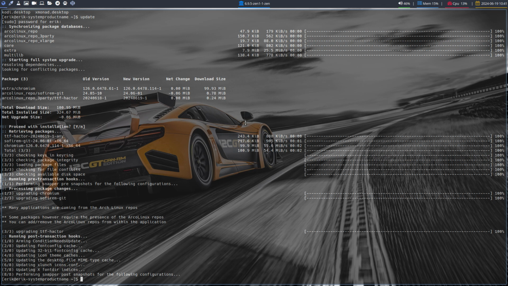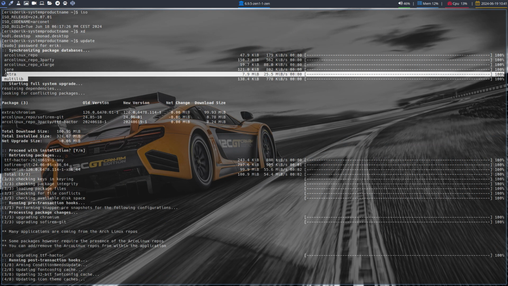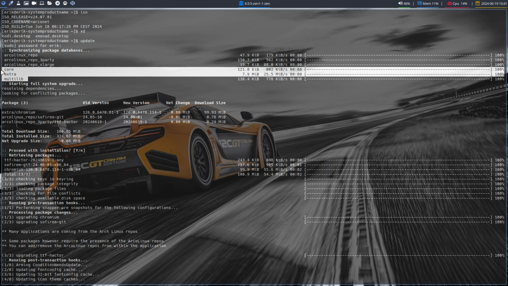From time to time, Arch decides two streams. One stream is they want to get rid of a package from the ArcoLinux repos, and the ArcoLinux repos are these lines. They want to get rid of a certain package, and it moves to the AUR. Suddenly, we can't do sudo pacman -S, and yours truly has to build a package from the AUR and put it on the repo. Otherwise, you can't install it. Right? So that's one move. Arch deciding, getting rid of a certain application and moving it to AUR.